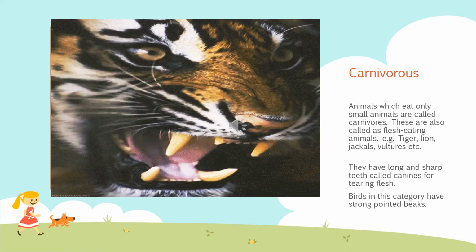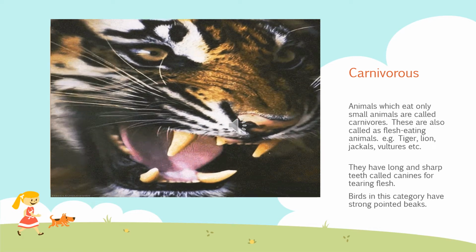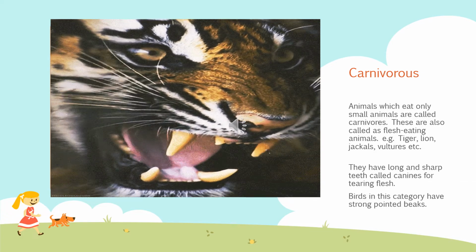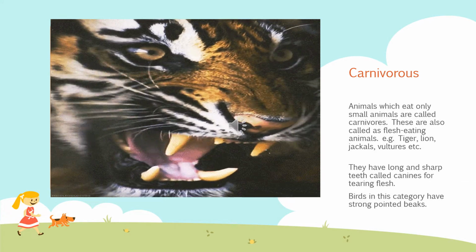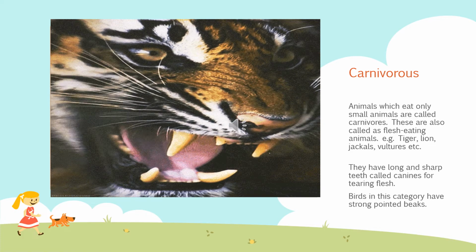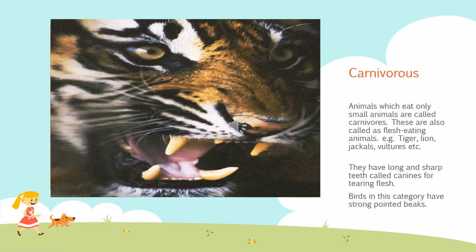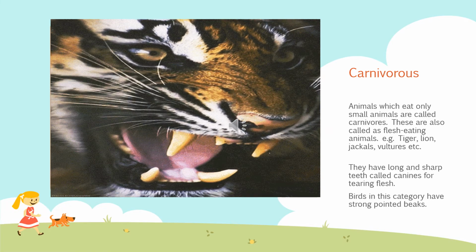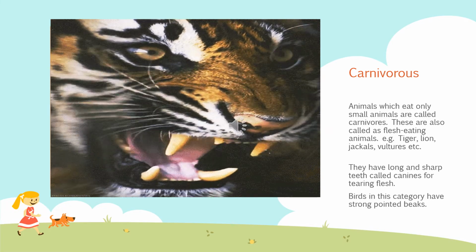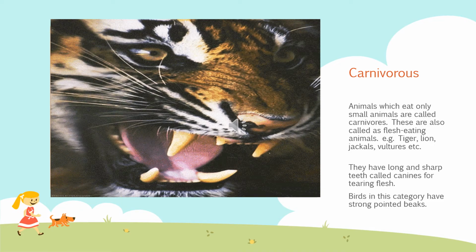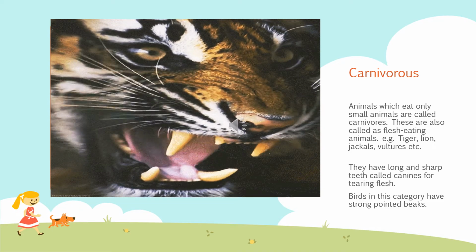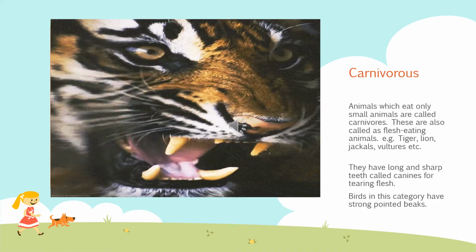Now, birds can also be carnivorous. Lion and tiger are land animals, but birds are also carnivorous. Some birds, like vultures, have a very strong and pointed beak. They have a very long and pointed beak so that they can hunt very easily and kill their prey.